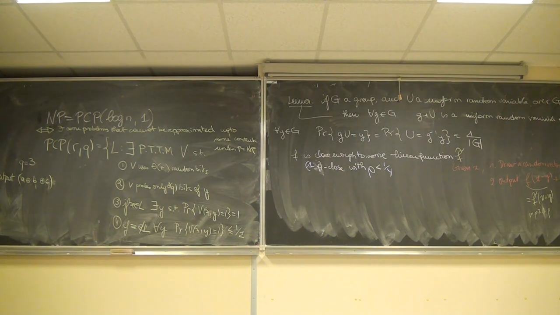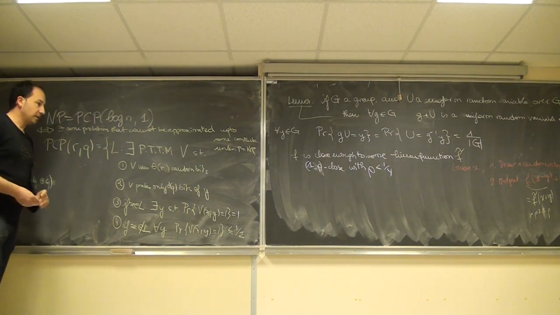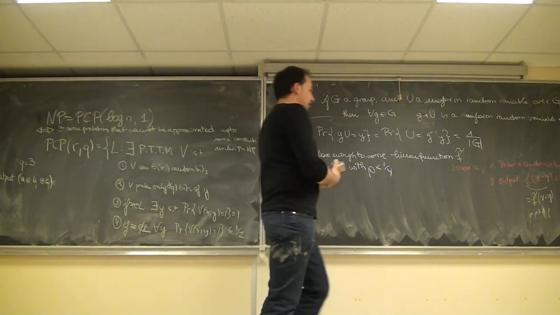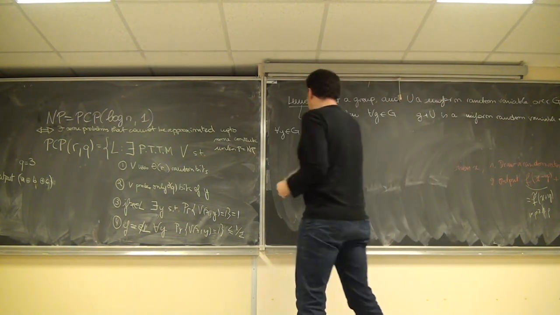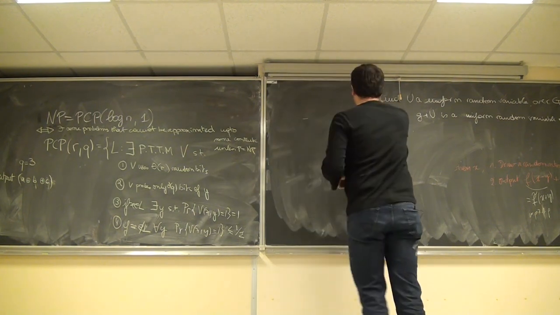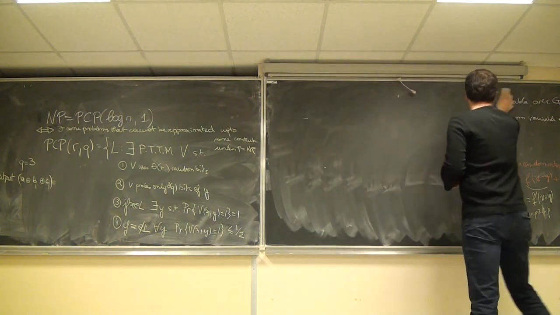What do we say when we say that SAT is NP-hard?